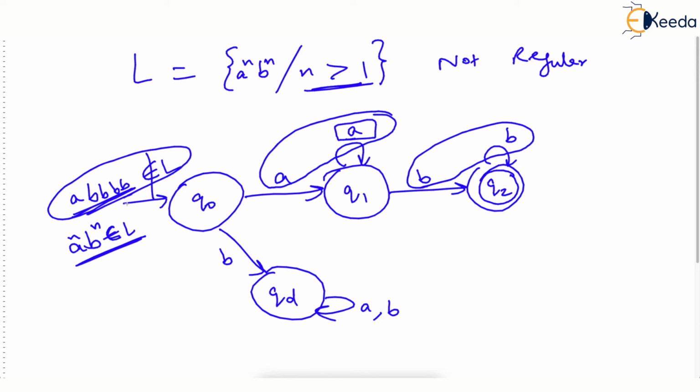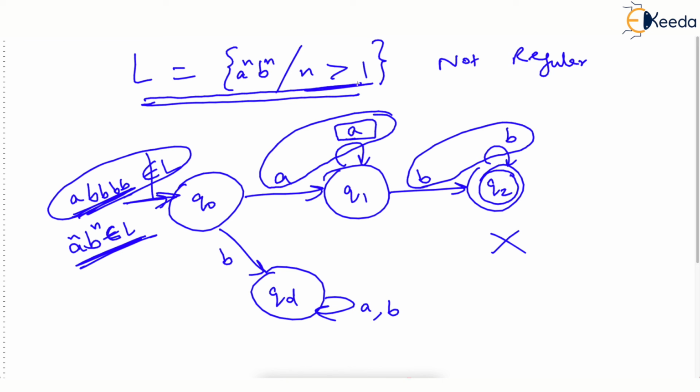So when do you say that you are successful in building a DFA? You are successful if the DFA accepts the strings which are elements of L, and rejects the strings which are not elements of L. But this accepts both types of strings, which is wrong. Hence a DFA cannot be constructed for this. But I told you this is trial and error.